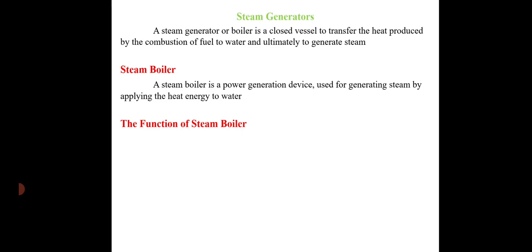Now, the function of a steam boiler. The main function of a steam boiler is producing the vapor.